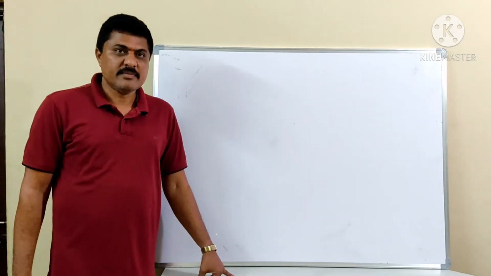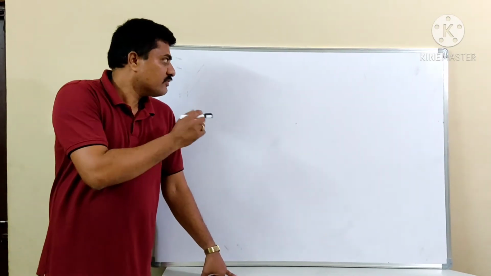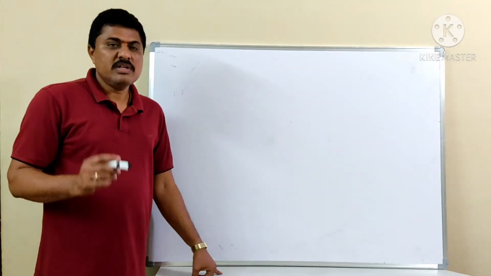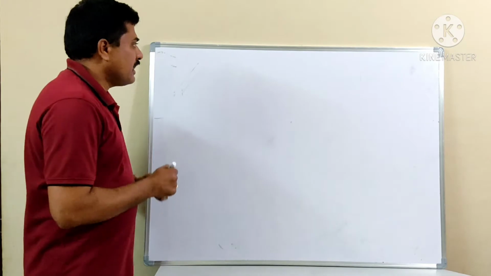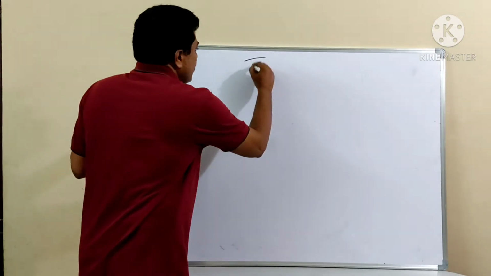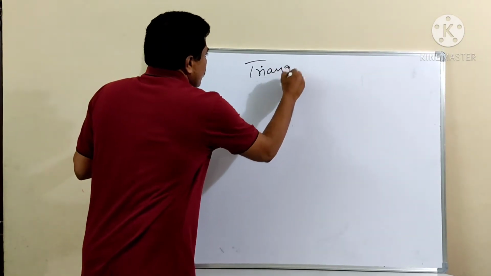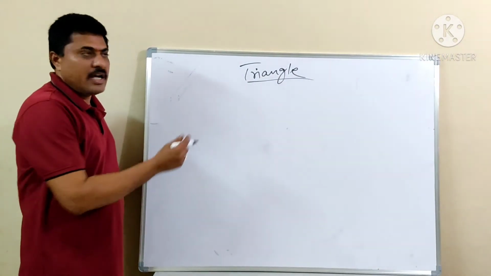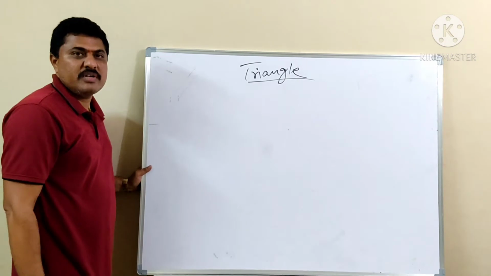My dear students, we should now know how a triangle is formed. Our topic today is based on the triangle: what is a triangle, how a triangle is formed, and also what the types of triangles are.